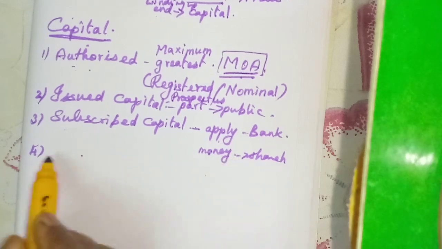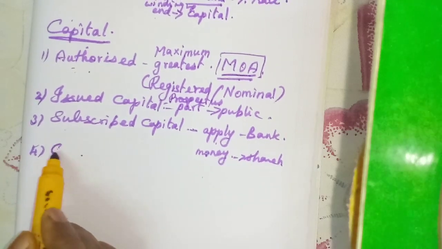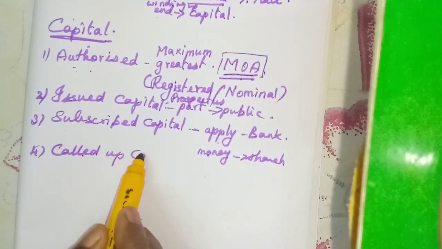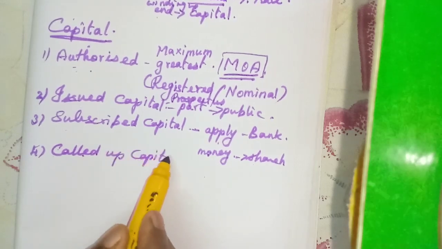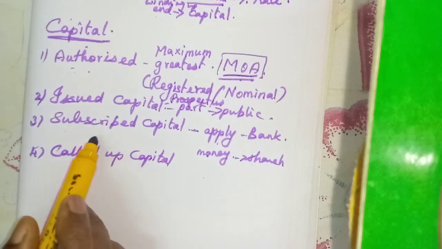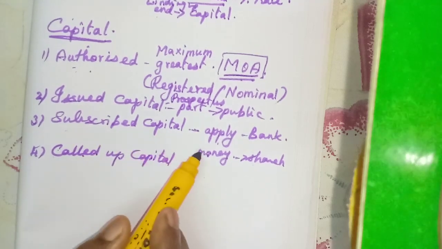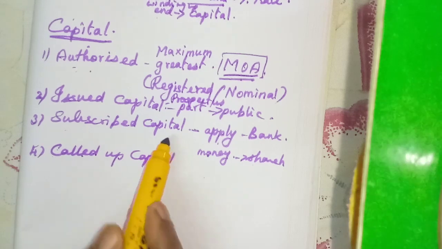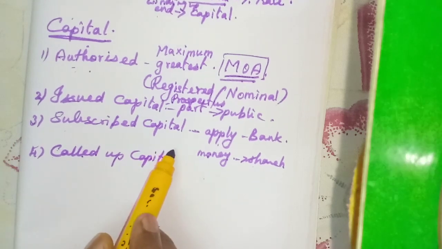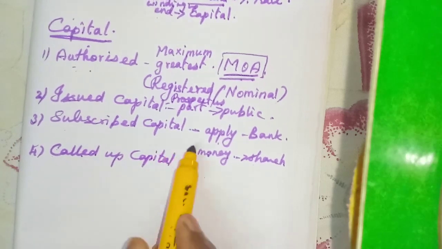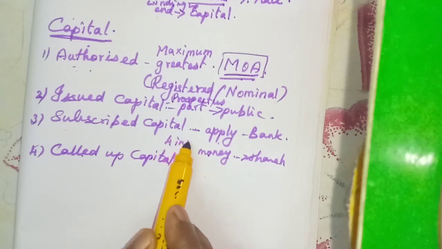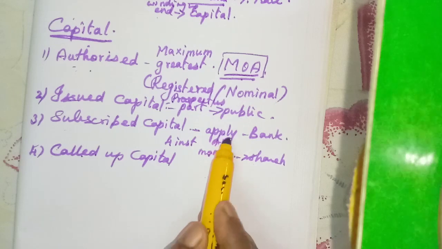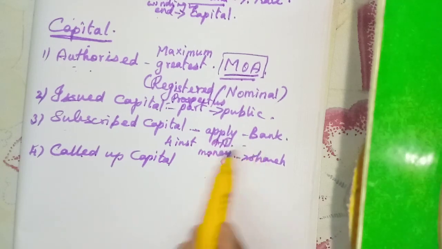Next one, called up capital. Here the full amount of the share may not be asked for first. The face value of a share is divided into many parts, as installments: application, allotment, then first call, second call.